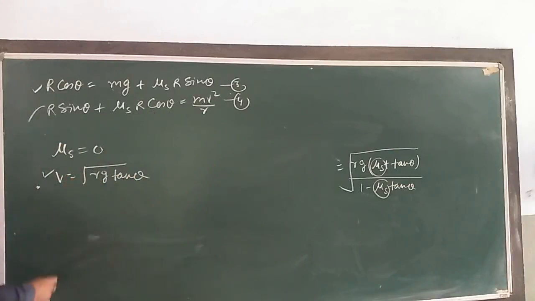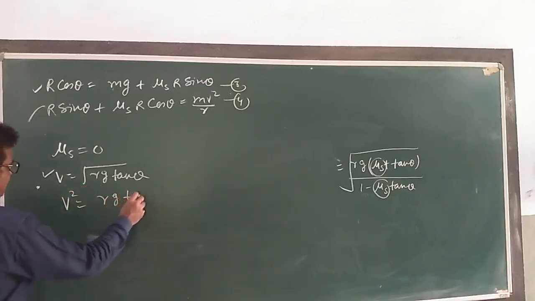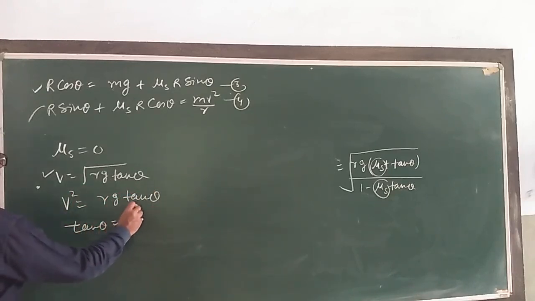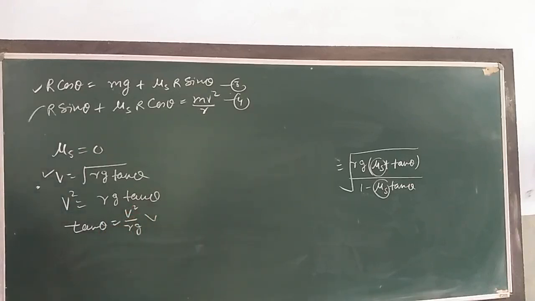So my dear children, you can even write v square is equal to Rg tan theta. If you want to find the angle, then tan theta is equal to v square by Rg. This is the result. Say this velocity is v naught.